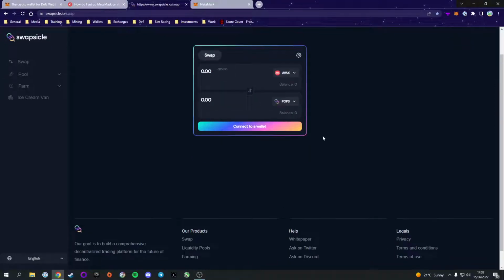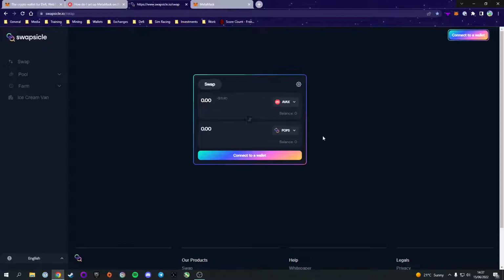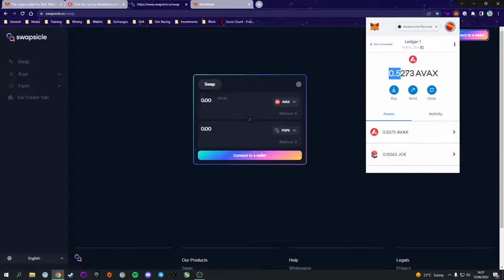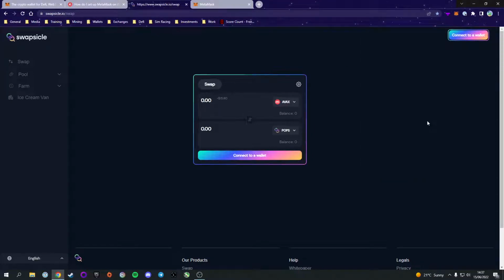Now I personally use KuCoin in order to buy AVAX and send it to my wallet, but you can use Coinbase, you can use Binance, you can use whatever you want. All you're going to have to do is buy some AVAX on your exchange of choice, click withdraw, copy this address up here, and then wait for your AVAX funds to show up in your wallet like they do here. So at this point of the video, I'm going to presume you have a MetaMask wallet, you have the Avalanche network added to your MetaMask wallet, and you have at least some AVAX in your wallet that you can use for gas and also trading into other tokens.